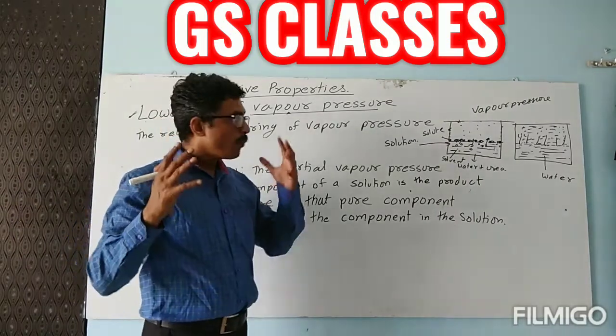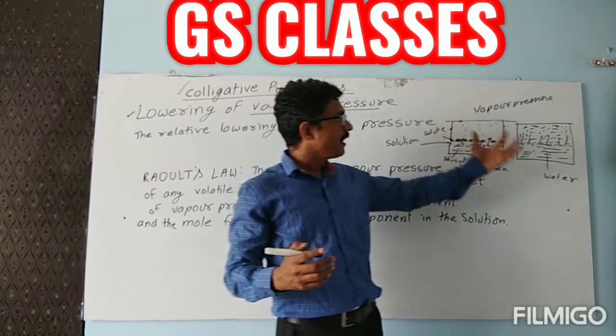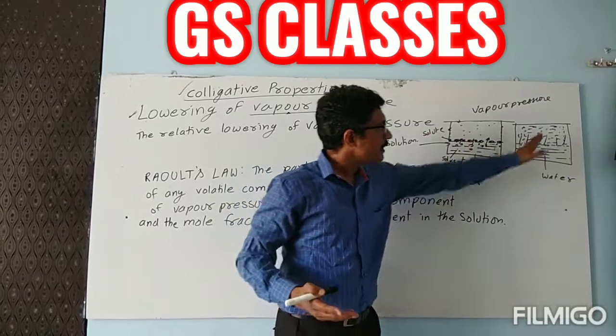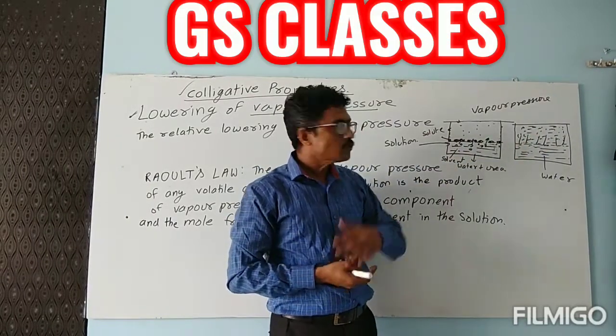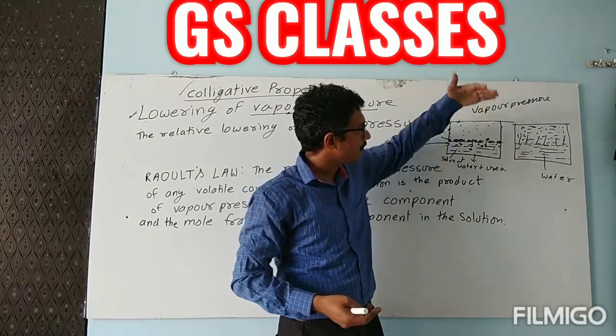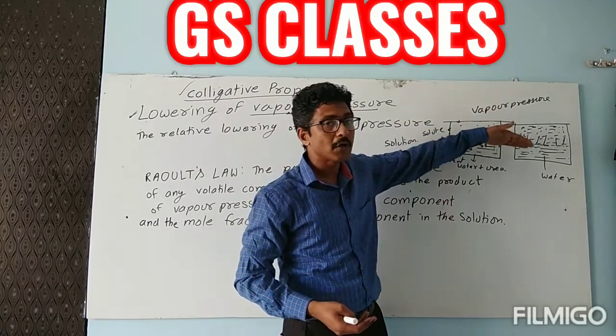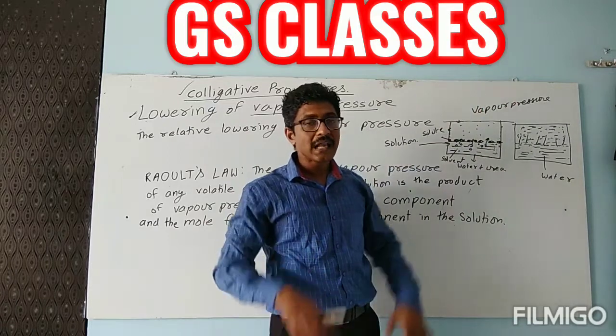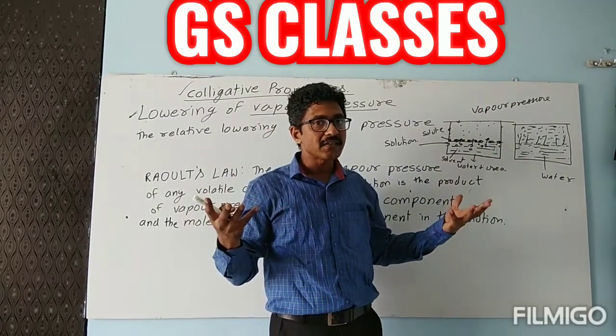Understood? When only water was present, there was nothing to block its way. So a large number of water molecules were able to come out in the vapor form, and a large number of vapor particles are there.